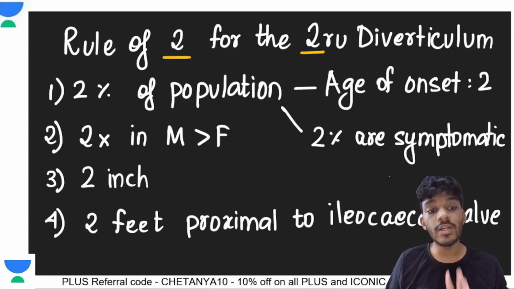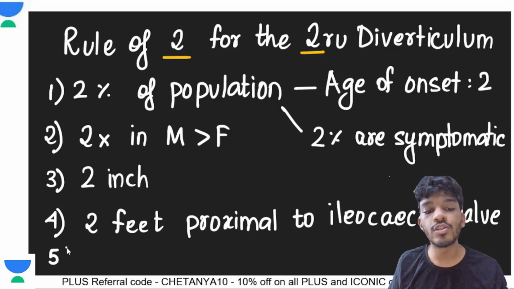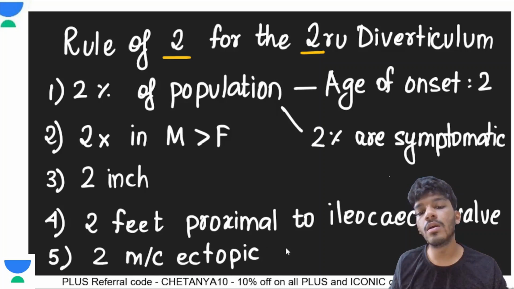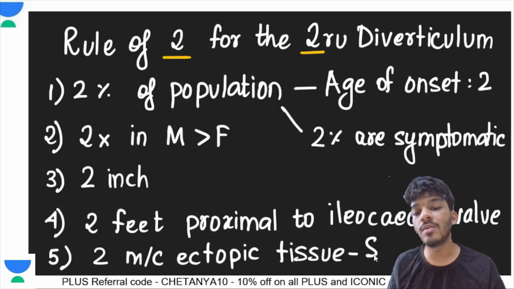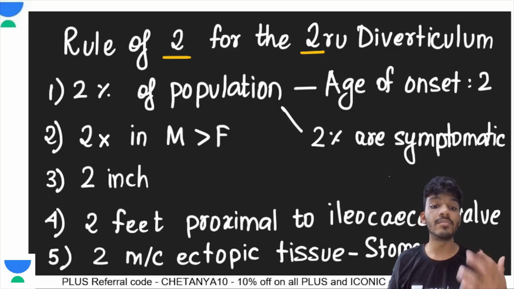And there are 2 types of mucosa that can exist. There are the 2 most common ectopic tissues here. You can have the tissue of the stomach, because ultimately it is an additional loop of the gut, so it is going to have something that resembles the gut.